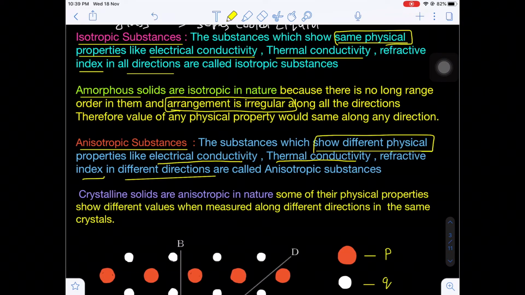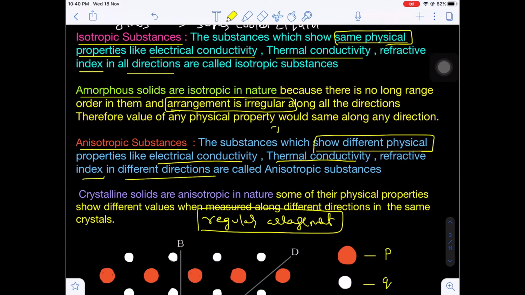That means if you want to calculate the speed of light in a particular direction in a crystal, if you change the direction, immediately the speed of the light also changes. That means the physical quantity value changes by changing the direction, that is called anisotropic. The anisotropic nature is only because of the regular arrangement of the constituent particles. Due to regular arrangement, the measured value changes by changing the direction.